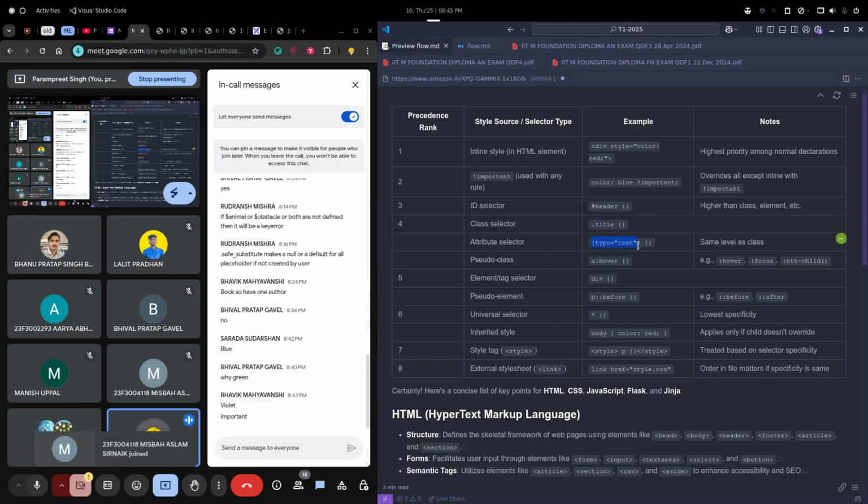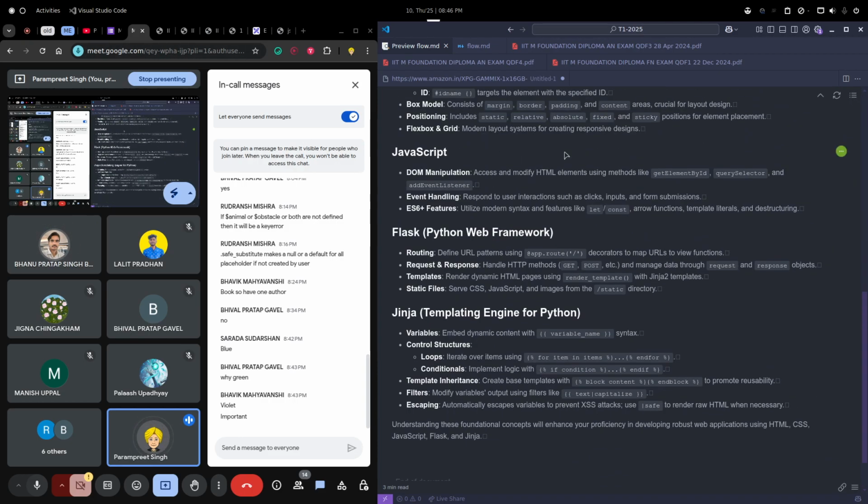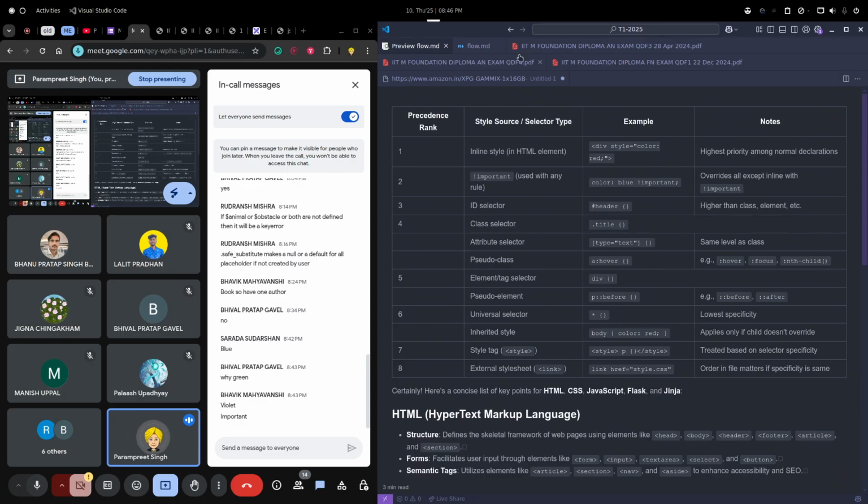Like in the input tag we have various attributes, it can be text, email, or password. And some pseudo classes, like when we hover an element or click a button, what will happen? The importance with the rank is given here. I will share this whole markdown file with you in a PDF hopefully at the end of the session, so you can reference it during the exam.